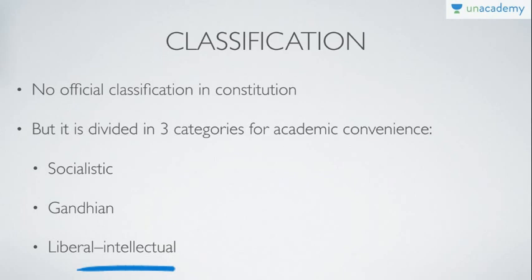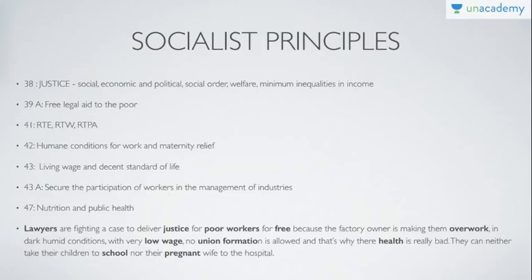So let's get started. When it comes to socialist principles, these are the articles. Everybody should know that the directive principles of state policy are in Part 4 of the Indian Constitution, from Article 36 to Article 51. Article 38 says justice, social, economic, political. Article 39A says free legal aid to the poor. 41 is right to education, right to work. 42 is humane conditions for work and maternity relief. 43 is living wage and decent standard of life. 43A is securing the participation of workers in management of industries. And 47 is nutrition and public health.